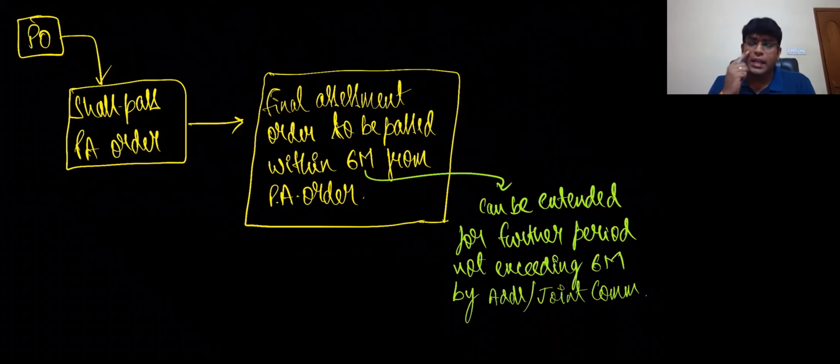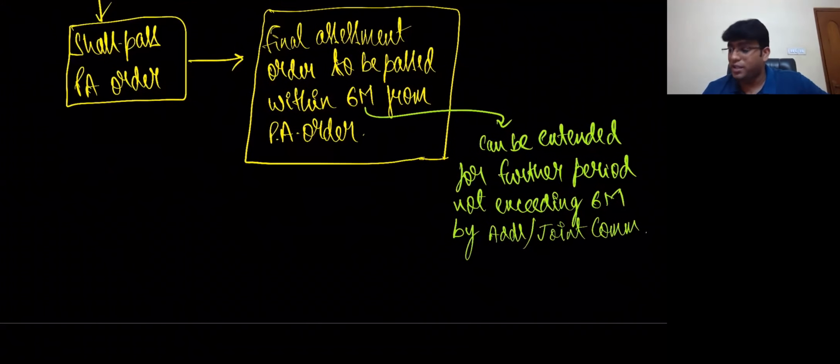Now you may think, sir, why do they extend? Obviously they extend only because the proper officer could not do the final assessment within 6 months for some sufficient reason. Then the additional or joint commissioner can extend for a further period not exceeding 6 months. Now the story does not end here. Now I'll tell you the most dangerous point.